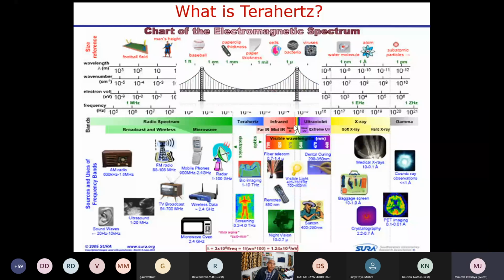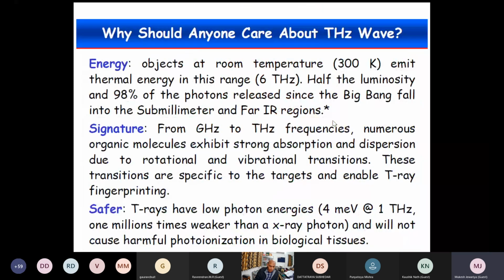So we have to make a bridge in between these two, microwave and infrared. But this is terahertz. I speak about terahertz, that terahertz is important and so on. But your question is, why do I want terahertz? Because its energy, as I said, is below thermal, 4.1 meV.